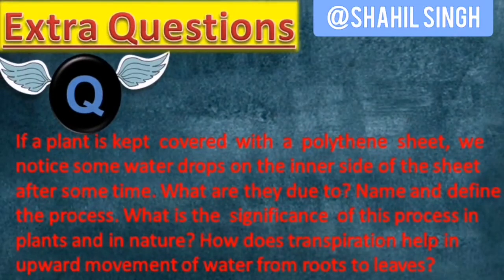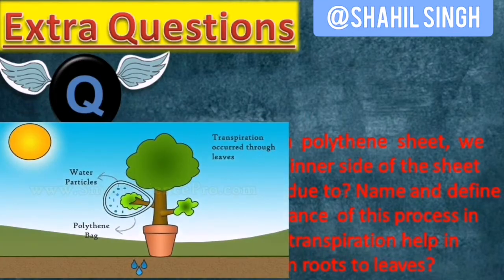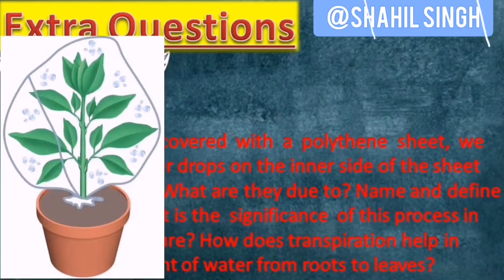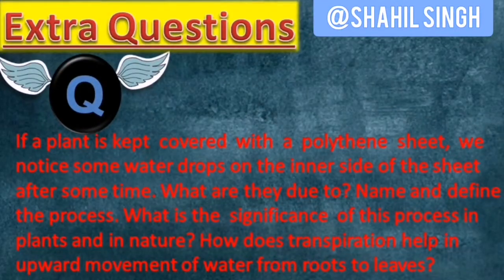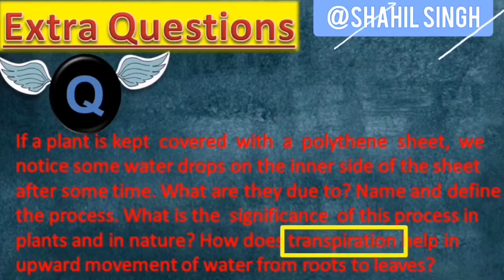So next question. Okay, so this is an activity based question, and it says, if a plant is kept covered with a polythene sheet, we notice some water droplets on the inner side of the sheet after some time. What are they due to? Name and define the process. What is the significance of this process in plants and in nature? How does transpiration help in upward movement of water from roots to leaves? So you know that this question has given you some sort of answer also in the last part. The last part says, how does transpiration help in? So you must get an idea that the answer of this question whole lies in transpiration.